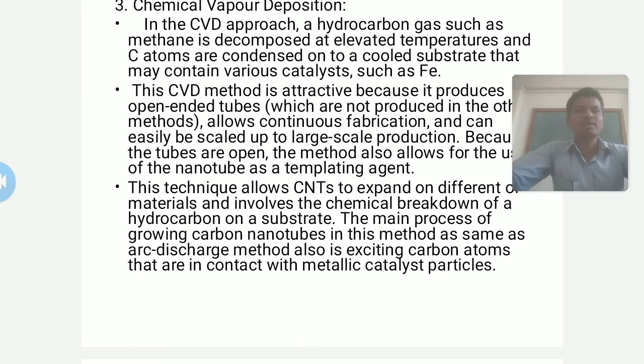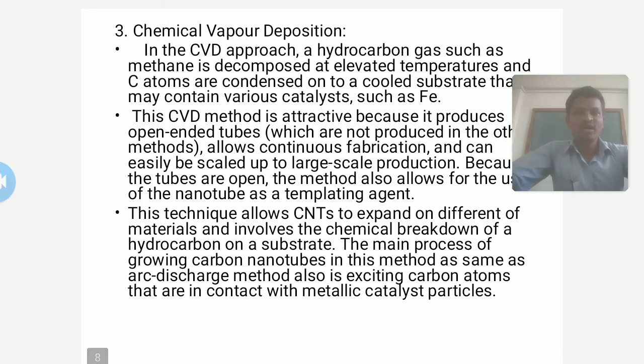This technique allows carbon nanotubes to grow on different kinds of materials and involves the chemical breakdown of a hydrocarbon on a substrate. The main process of growing carbon nanotubes in this method, same as the arc discharge method, is exciting carbon atoms that are in contact with metallic catalyst particles.